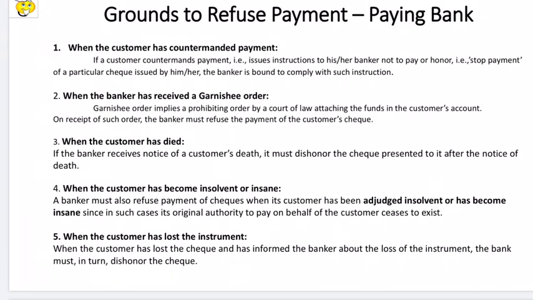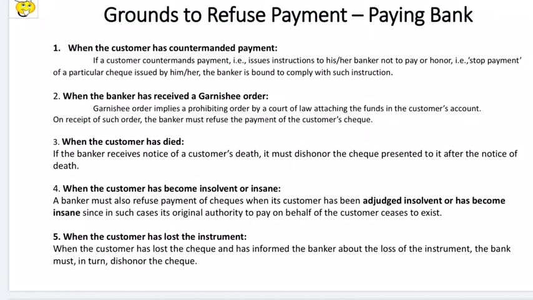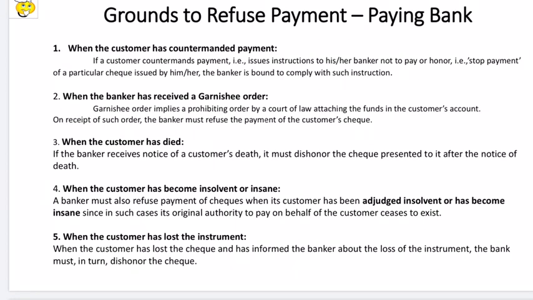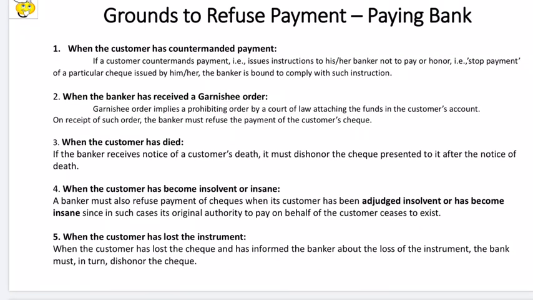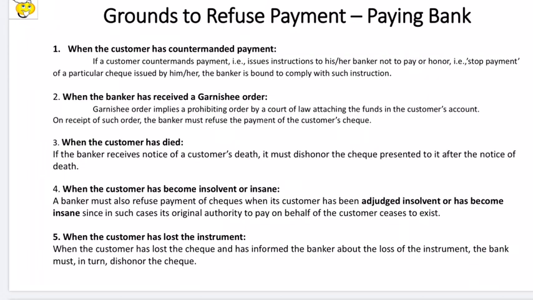Okay. The other situation could be that the customer has died and the bank gets an update on that even before making the payment. So in such case it should defer the payment. It should not make the payment without any further confirmation. And then if the bank gets to know that the customer has become insolvent, or has been adjudged insolvent by the court, then it should refuse payment. Or even if the customer has become insane for whatever reason, he is not in the right mental state, then also they should refuse the payment, because you never know under what circumstance he has issued the check. Maybe he was not in the right state of mind even while issuing the check.